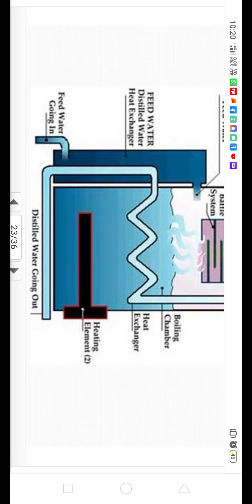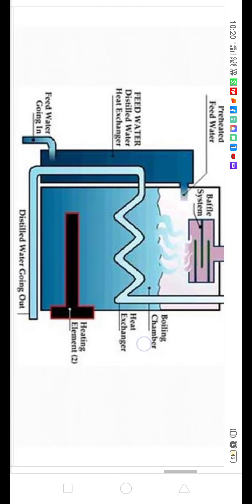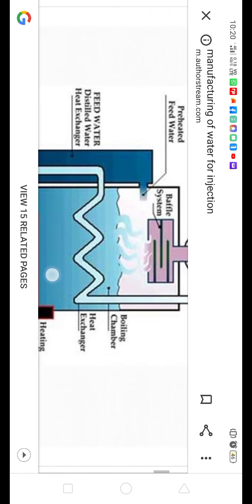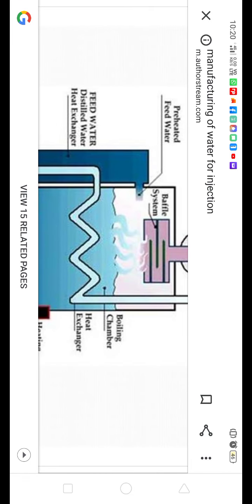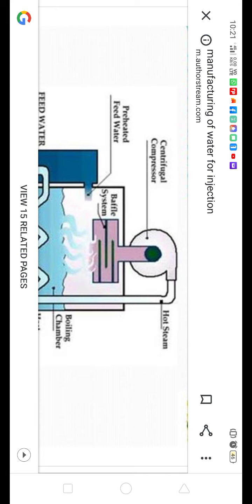So this is the machine of vapor compression still, in which you are going to fill the water, and this is the heating element which boils the water. When water is boiled, the steam is available in presence of this baffle system, which prevents the evaporation of volatile impurity.